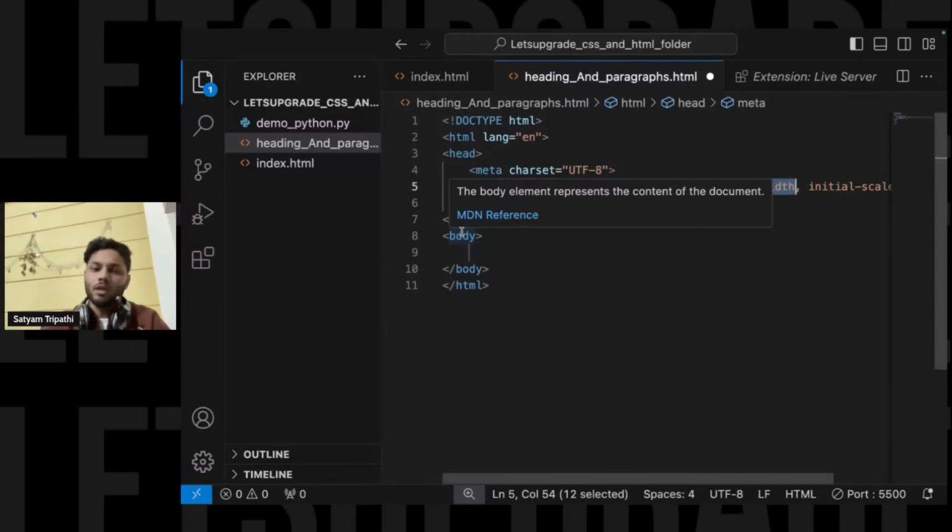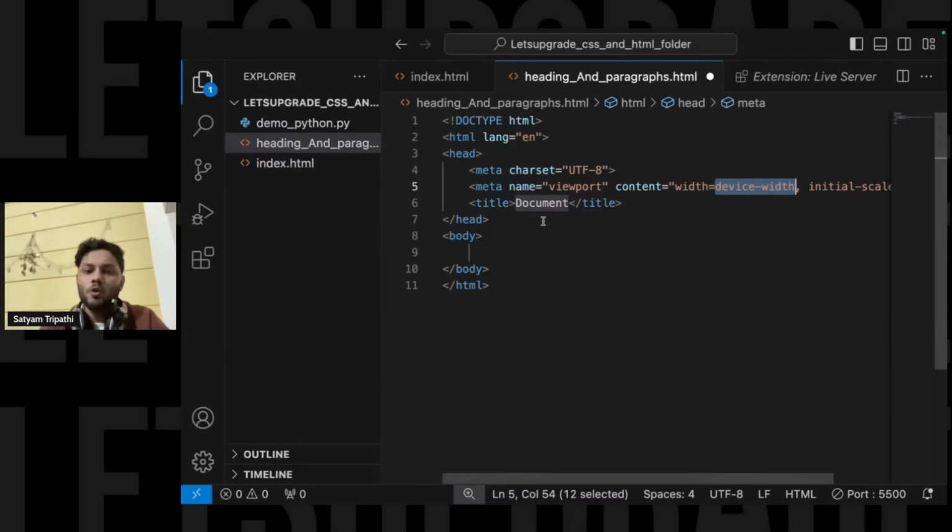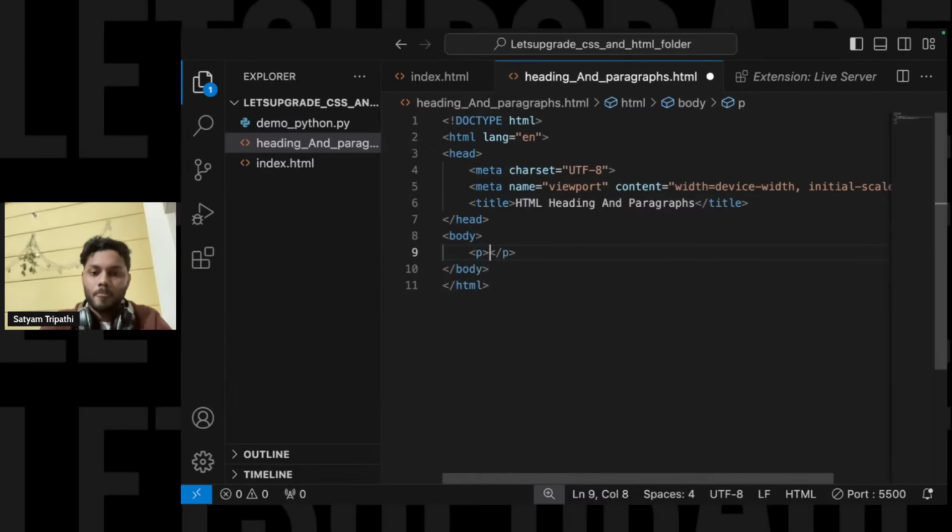All right. So now in the documentation, what we are going to write is HTML heading and paragraphs. In the body, there are some things like paragraph, headings, and multiple other things.